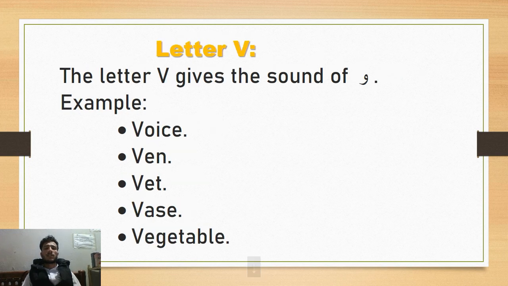After this, the letter V. The letter V gives the sound of wa: voice, win, wit, was, vegetable. Okay, these are example of V. Wa. And it also give a sound of va. But this letter is not present in Urdu, so that's why I haven't write it.